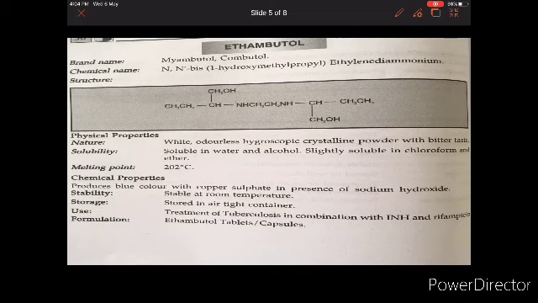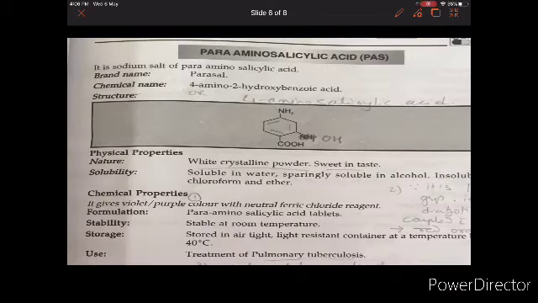Slightly soluble in chloroform and ether. Melting point 202. Chemical property: produces blue color with copper sulfate in presence of NaOH. Stable at room temperature and used in the treatment of tuberculosis in combination with INH and rifampicin. Formulation: ethambutol tablets and capsules.